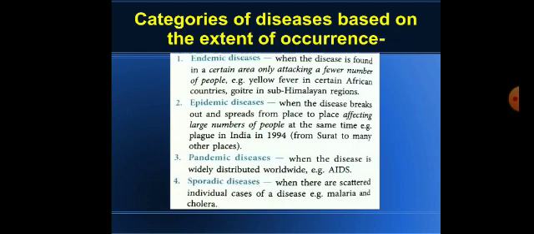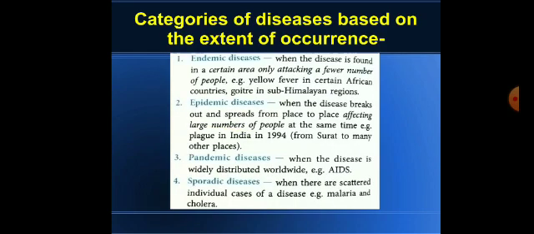Now fourth one is sporadic disease. They are scattered individual cases of a disease. Individual cases we can see in this type of diseases. Example, malaria and cholera. And they are non-infectious, sorry.